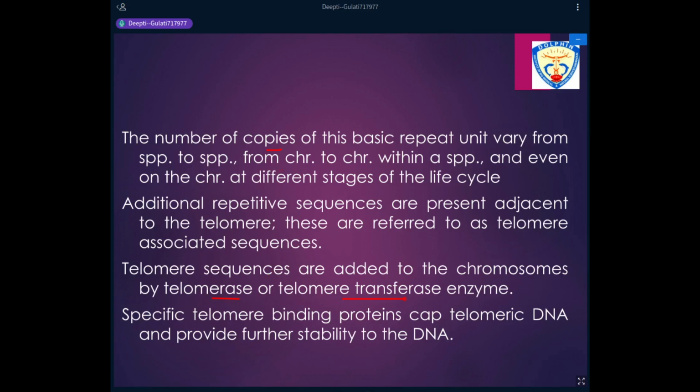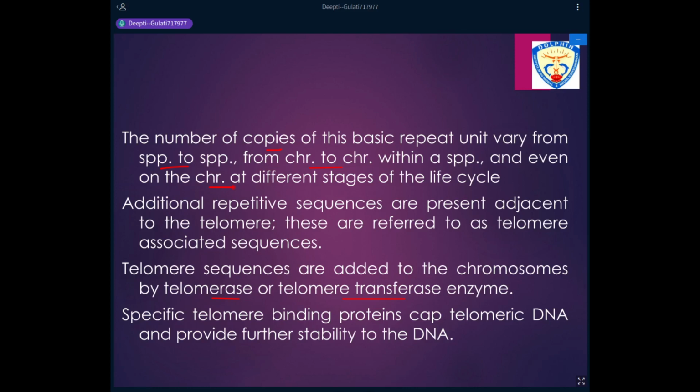This enzyme will add the sequence onto the ends of the DNA molecule. How many sequences are added varies from species to species. It varies from chromosome to chromosome within a species, and it also varies on the chromosome at different stages of the life cycle. So this number is variable.